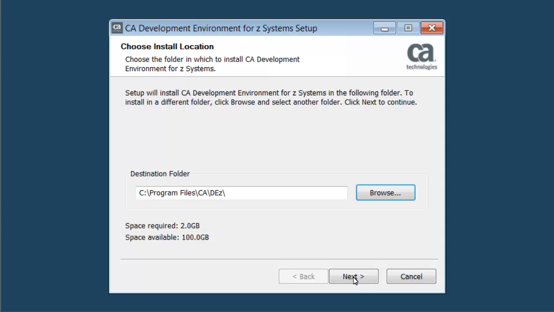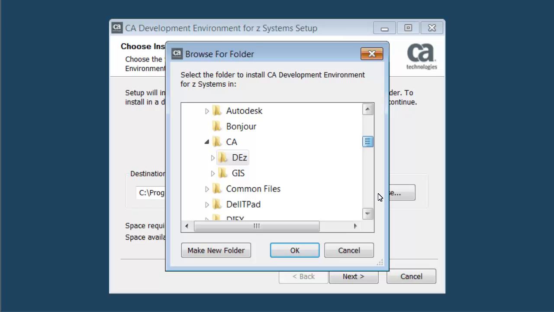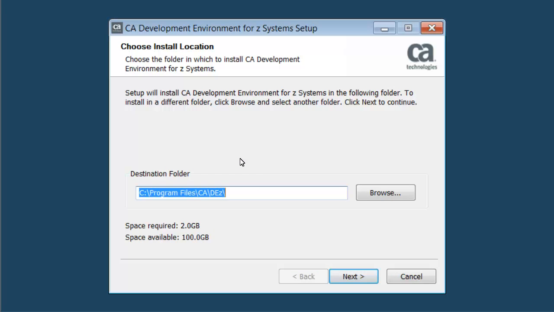The install location window appears, and click Browse. And choose the install location you originally had set for the folder CADE for Z-Systems from the Browse for Folder window. Click Next.